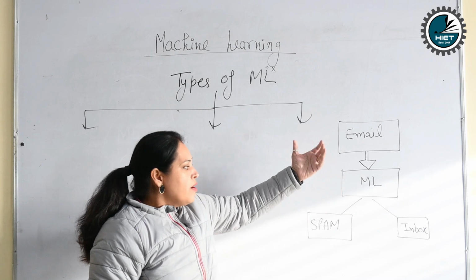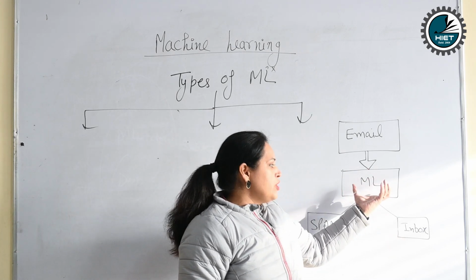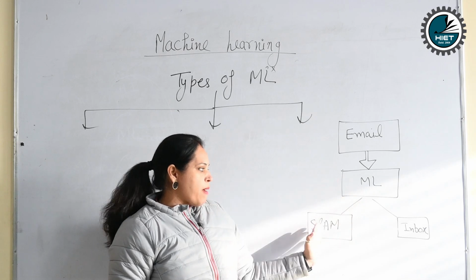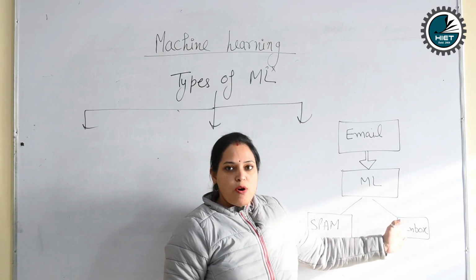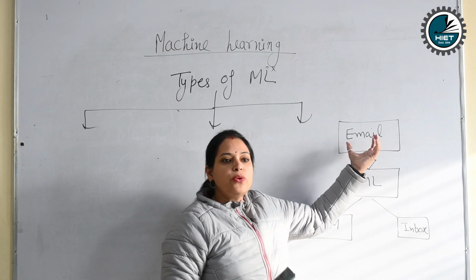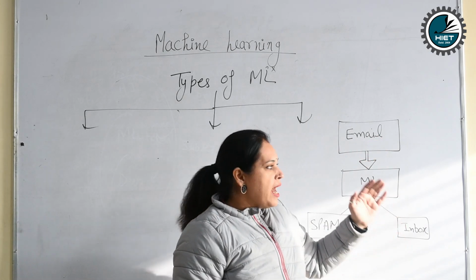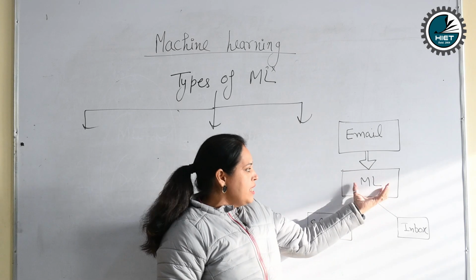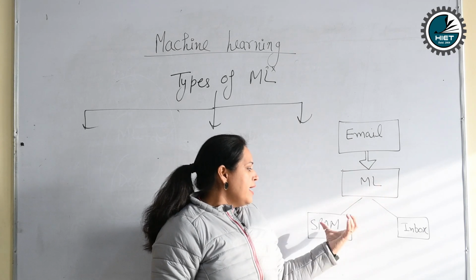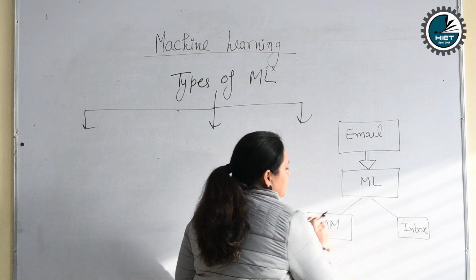In email, we have spam and inbox. So how does our machine decide that this mail goes to spam and this mail goes to inbox? Because we have trained our email model how it will work, and on the basis of this machine learning, it decides whether a mail goes to spam or to inbox.